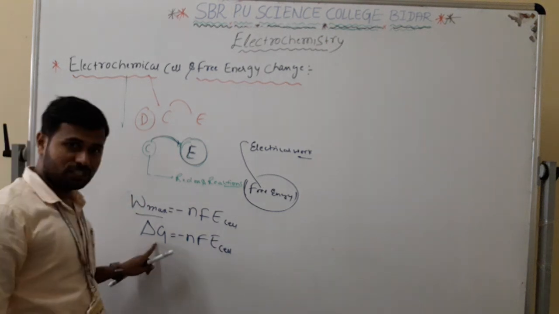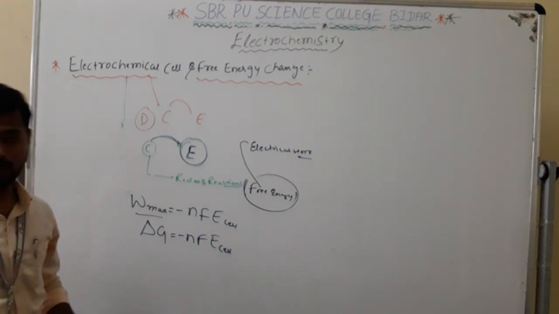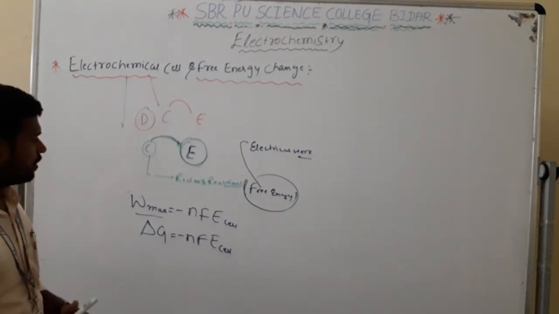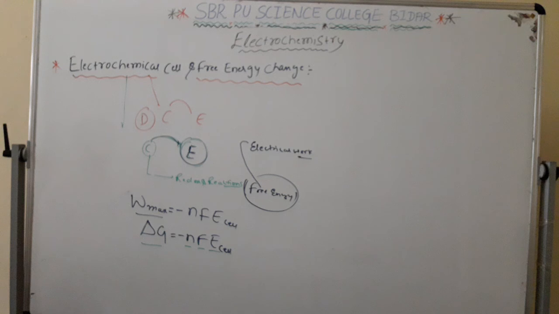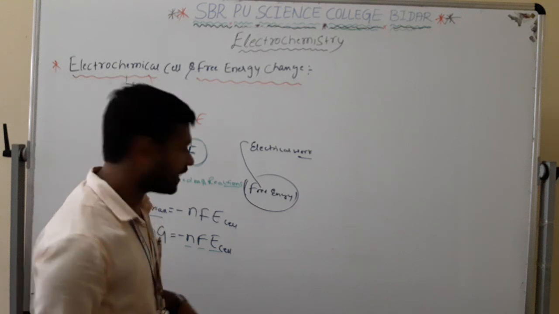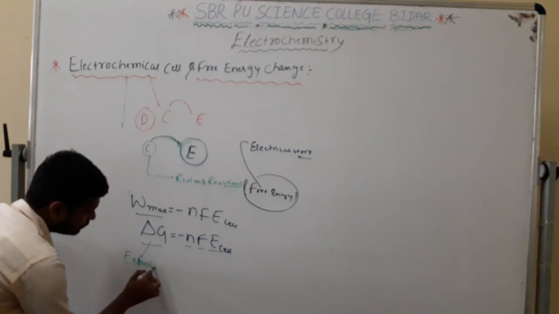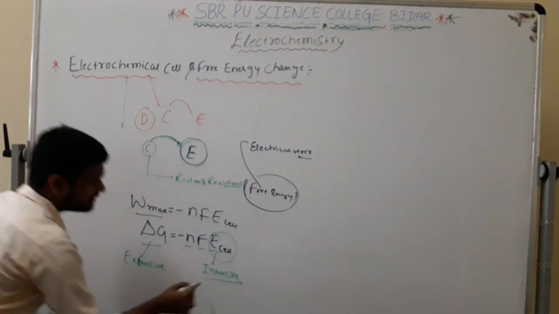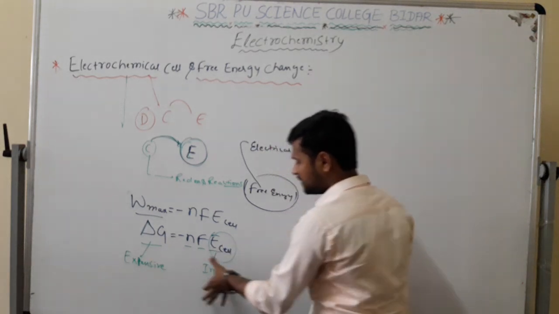Here delta G is the free energy, n is the number of moles of electrons, F is the Faraday, and E cell is the electrode potential or EMF of the cell. Now among these, which one is the intensive property and which is the extensive property? See, delta G is an extensive property, and E cell is an intensive property. Sir, why are you saying this? Within this expression we derived, this is extensive and this is intensive.